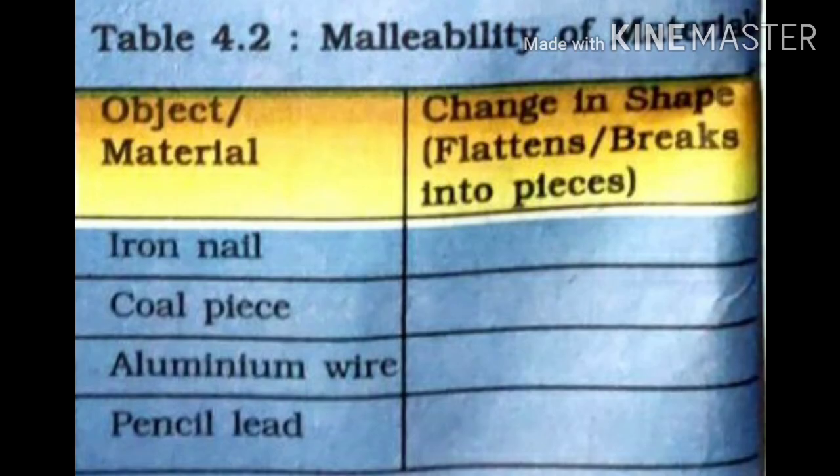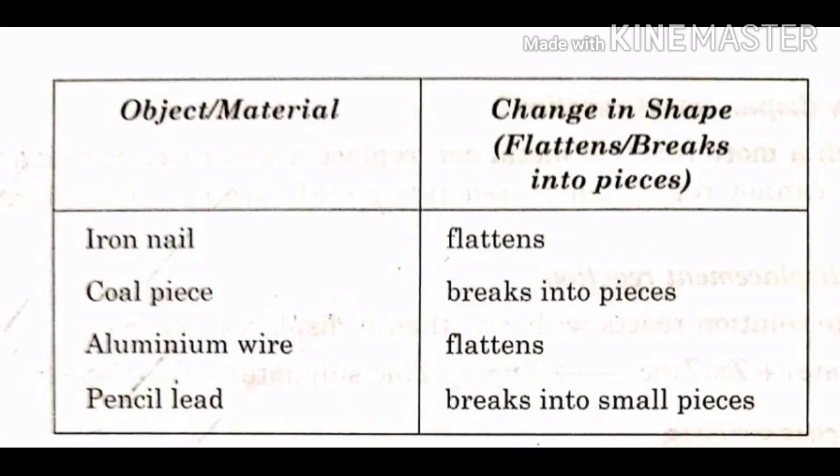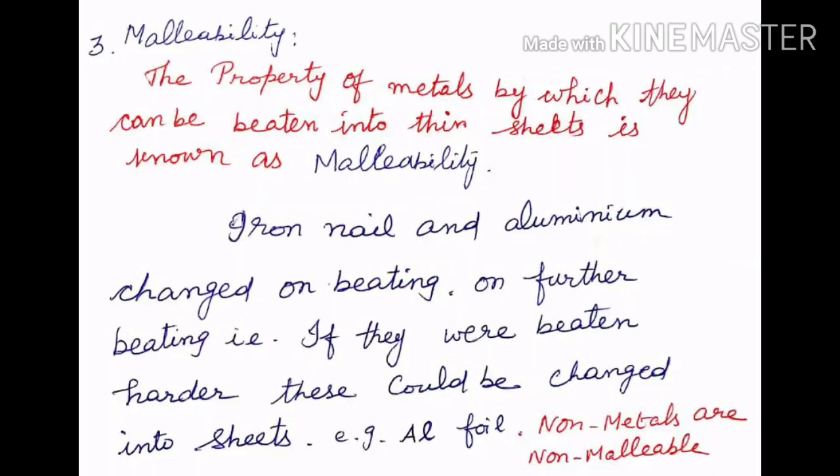In table 4.2, the iron nail and aluminium wire change shape, that is, they flatten on hammering or beating. But the coal piece and pencil lead break into pieces when they are hammered. So generally, metals are malleable in nature, that is, the property of metals by which they can be beaten into thin sheets is known as malleability. But non-metals are non-malleable in nature.